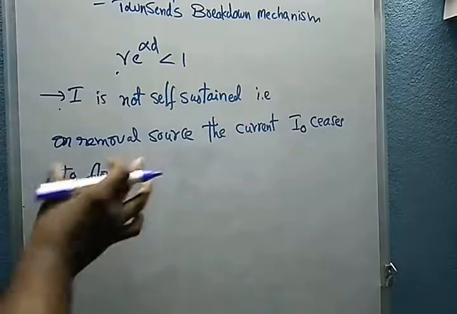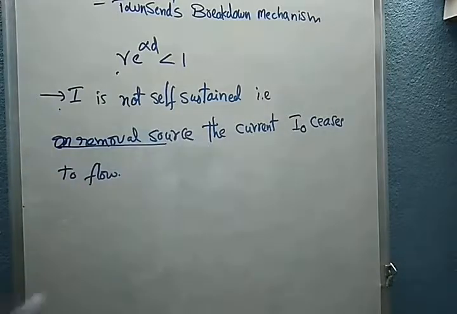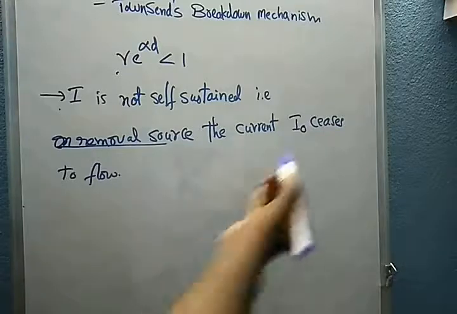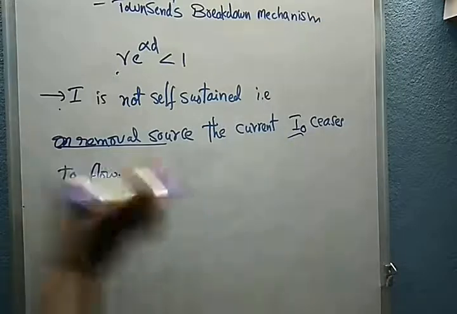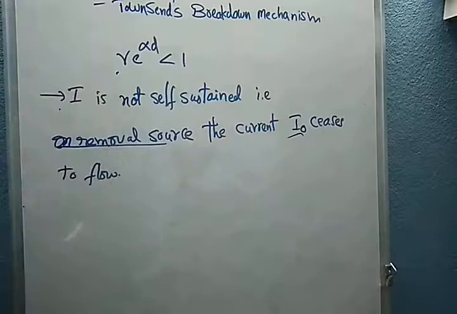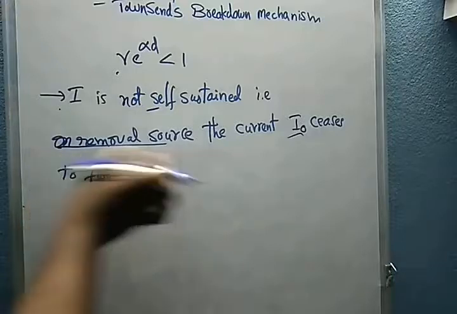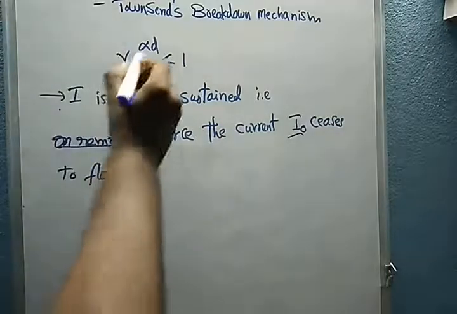That means on removal of the source, the current I naught ceases to flow. When I remove the source from the dielectric medium, the I naught current ceases to flow in the dielectric medium. So at the condition gamma e power of alpha d less than 1, the total current is not self-sustained.